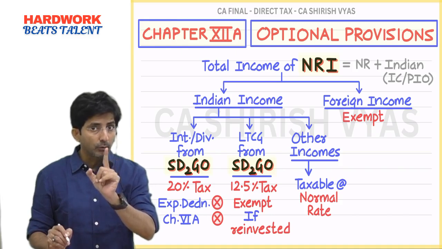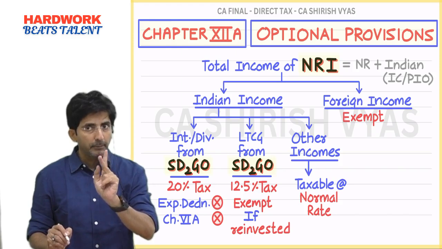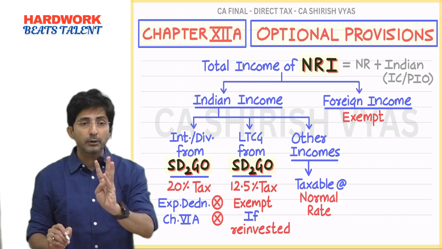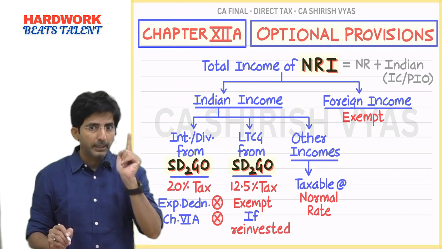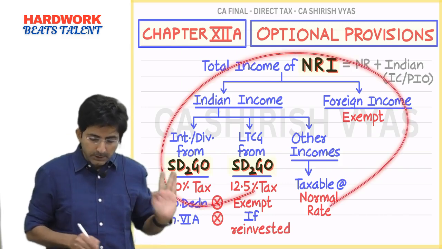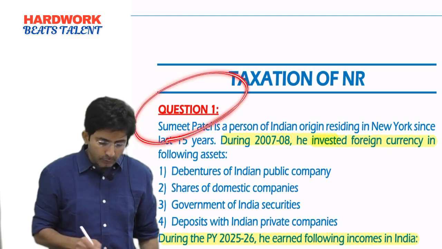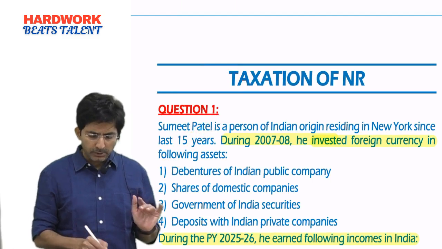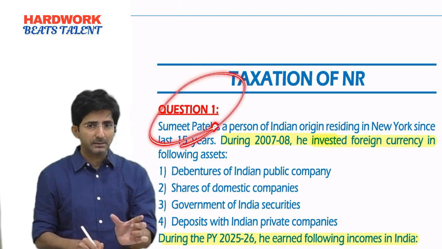What is covered in SADCO? Shares of Indian company, debentures of Indian public company, deposits of Indian public company, government security, other notified security. Keep that in mind. So based on this chart, at least try this question as much as you can. One hint I will give you: the question is asking you to calculate the tax.